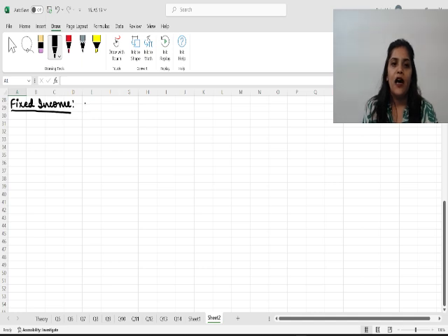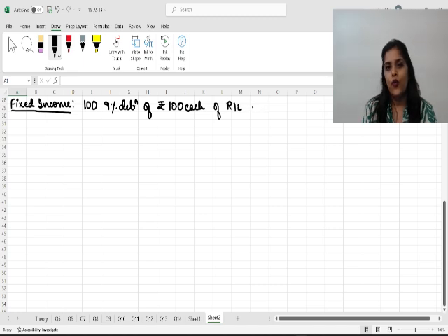Let's say, for example, at the start of the year, we have 9% debentures of rupees 100 each of Reliance Industries Limited, which is purchased at rupees 93 per investment, and interest dates are 30th September and 31st March. Now, how will we account for this?